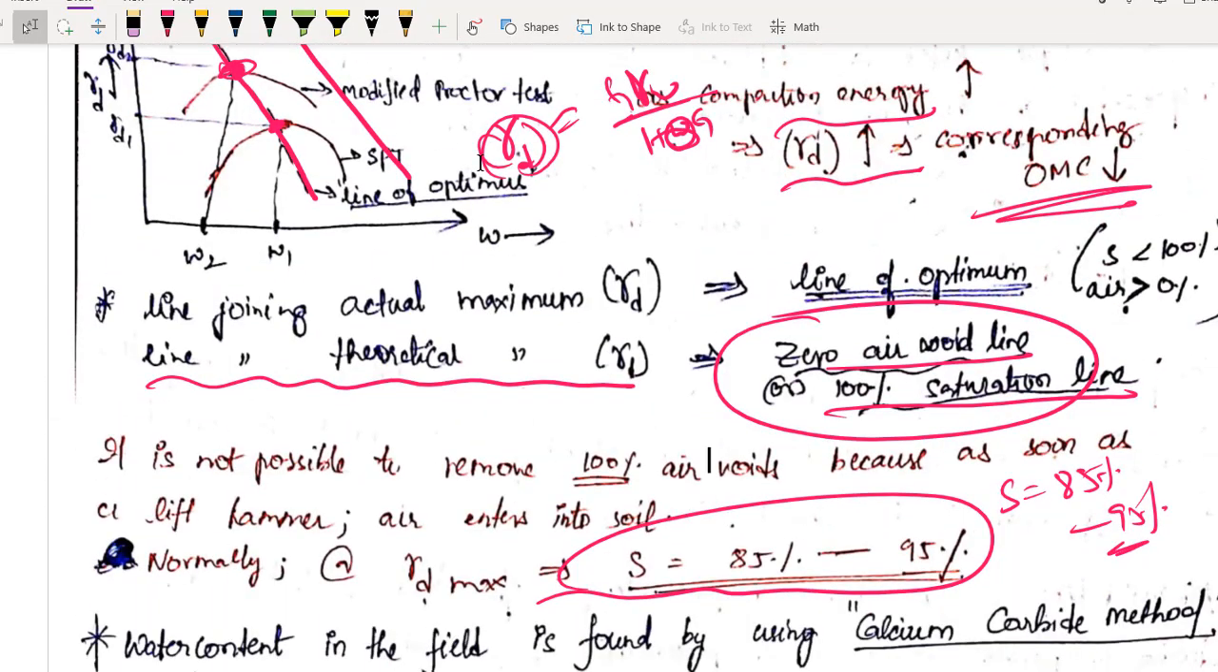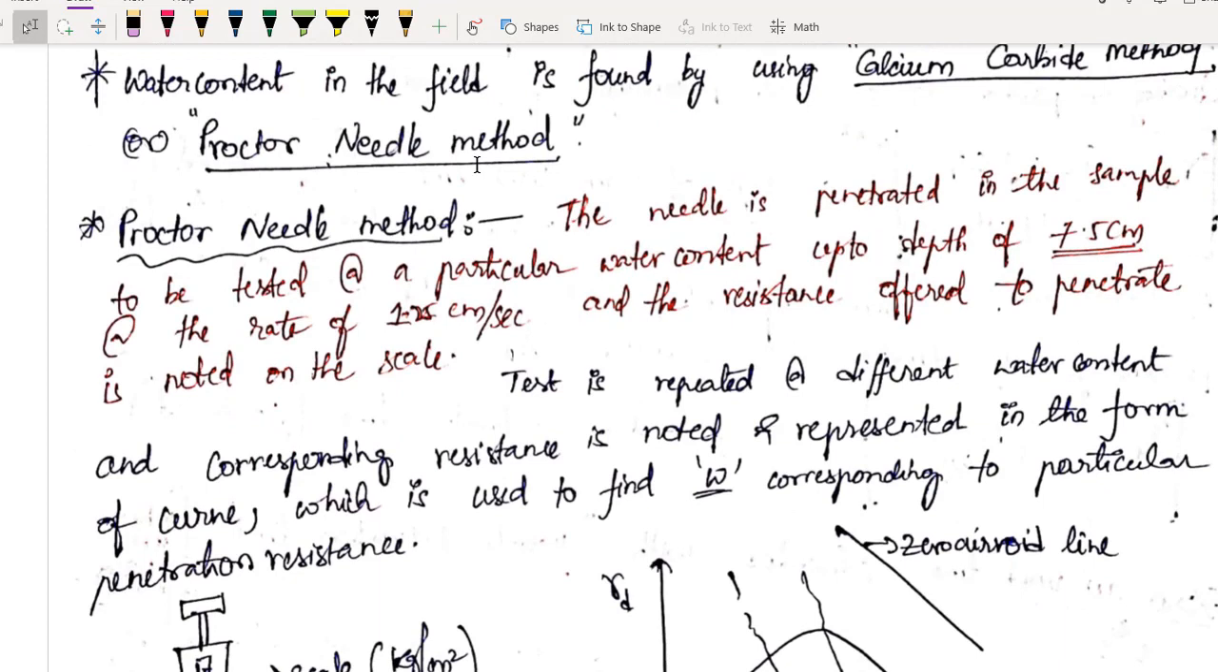So this is about this topic. Now let us continue with the Proctor needle test and applications of compaction in the very next module.